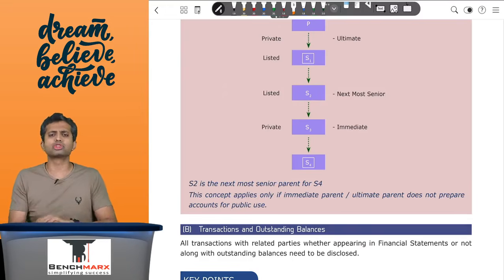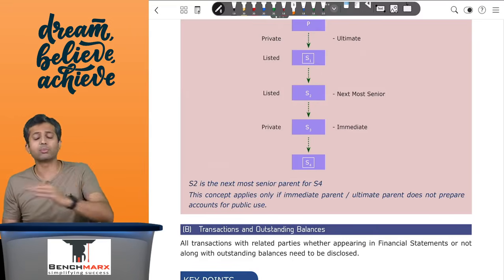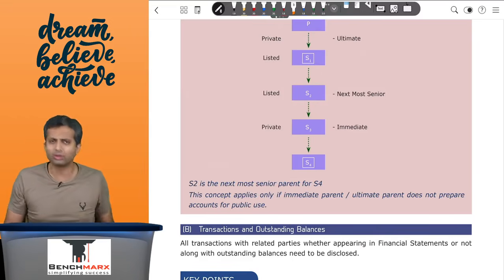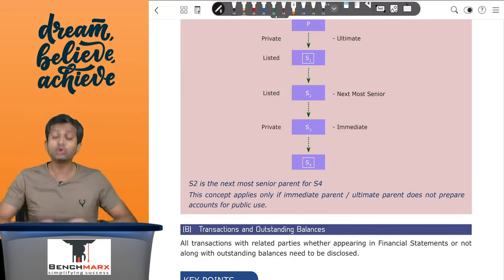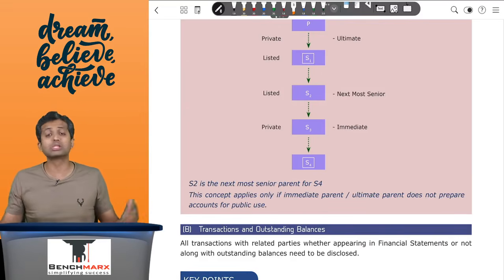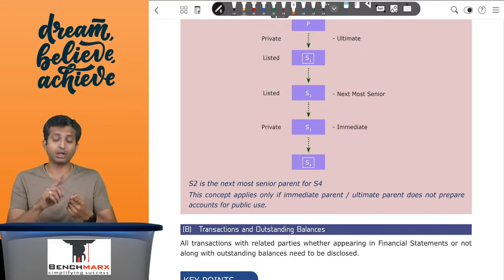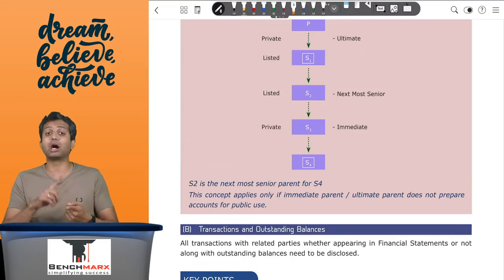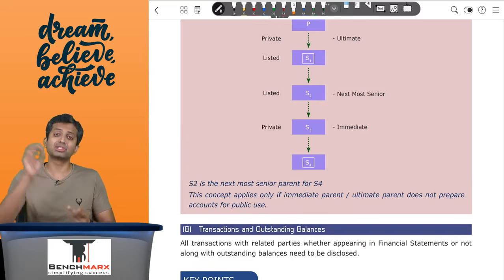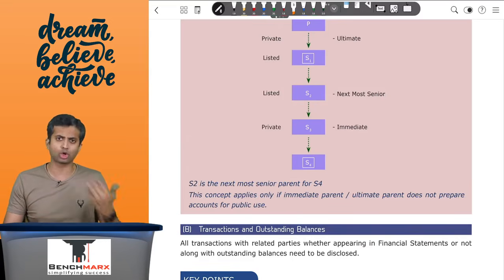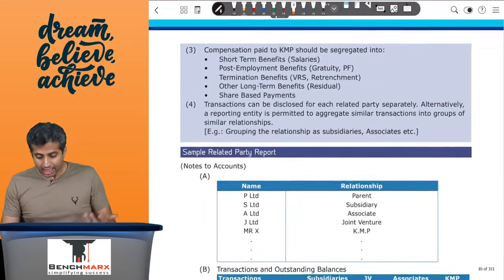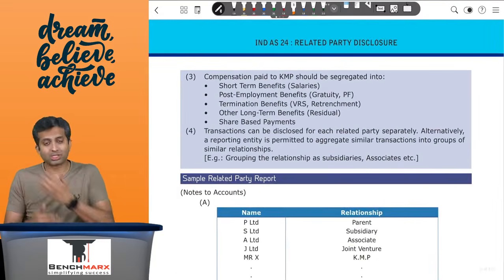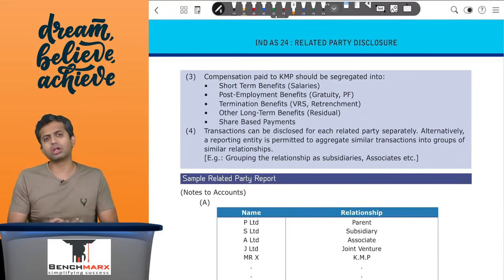Secondly, maybe transactions during the year are of low value. The standard believes that the fact that they are with the related party makes them material transactions irrespective of the value of the transaction. So even if the transactions are of low value, we still have to give a disclosure. No excuses permitted. For key managerial personnel, you have to give the breakup of how much benefits are on account of short-term benefits, post-employment, other long-term benefits, termination benefits, and ESOPs or stock options, as the case may be.